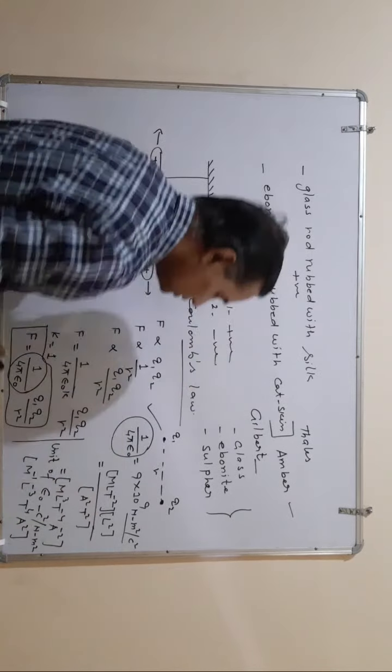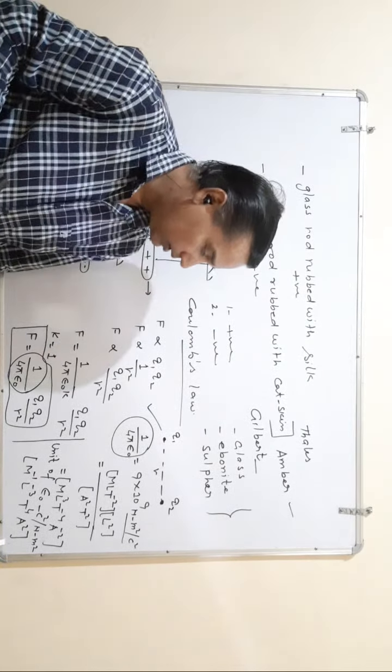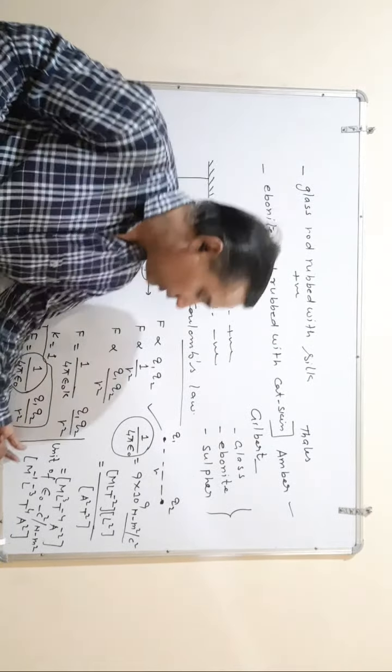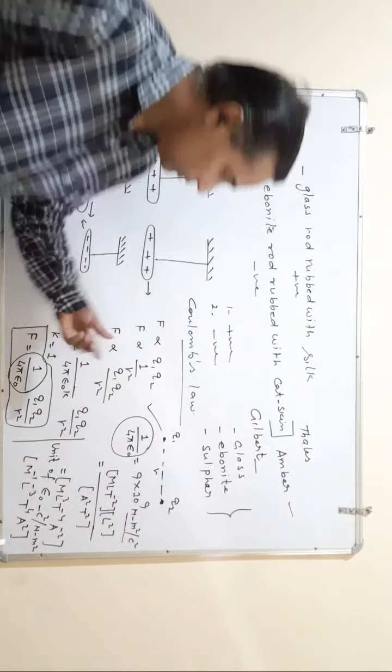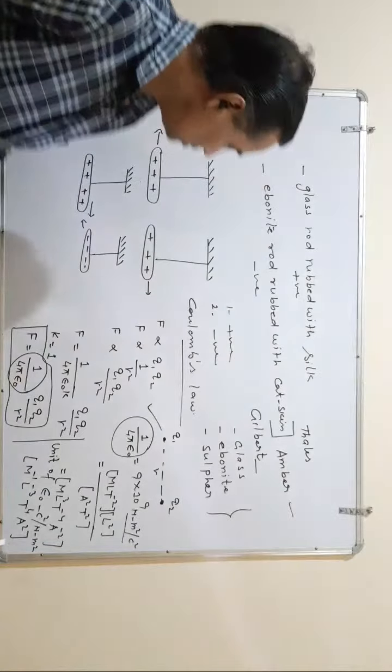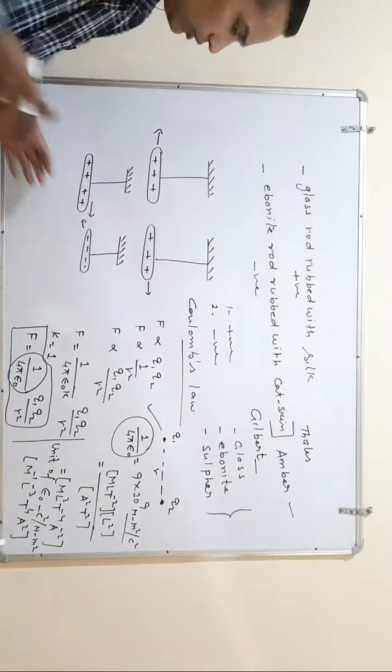So this is the dimension of epsilon naught. Very easily you can find out the dimension and unit from this relation. So there is no problem. Okay, beta. So now electric field.